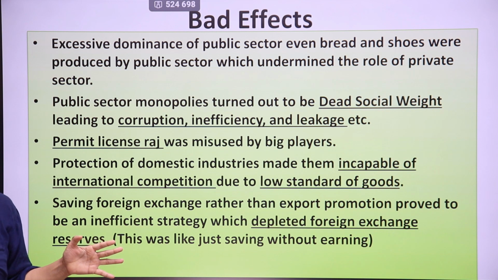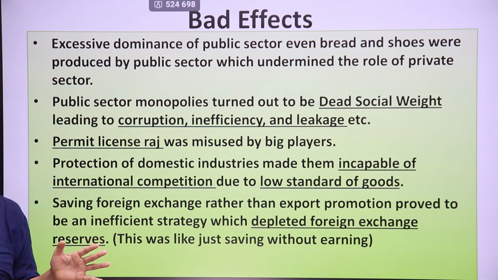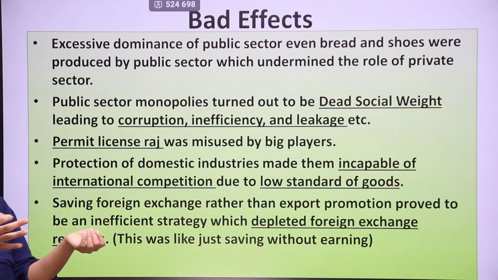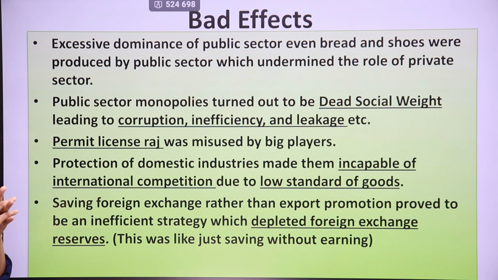Big industries or bigger private players could get licenses very easily, but small individuals, like you and me, normal people, could not get licenses for production or for establishing any industry. So normal people were lagging behind, they could not get industrial licenses, and more industries could not be established. So India lagged behind in industrial development also.